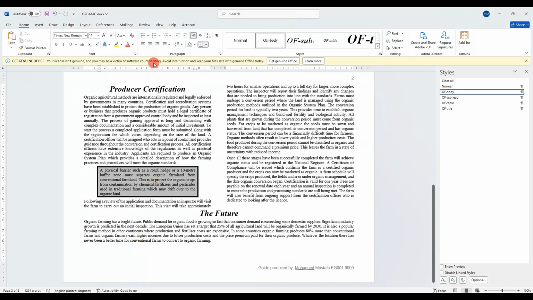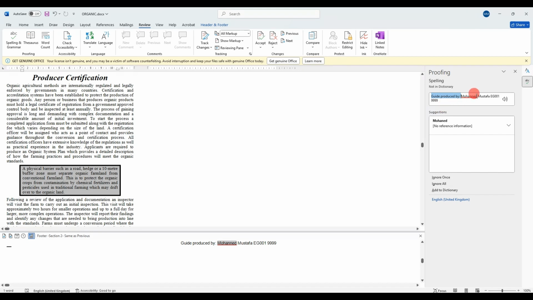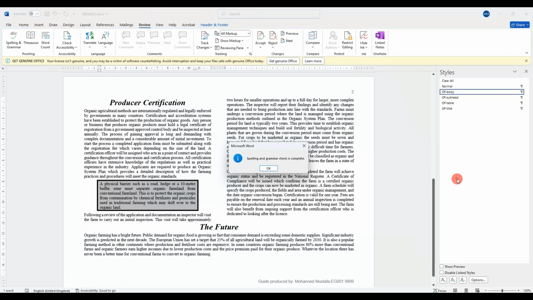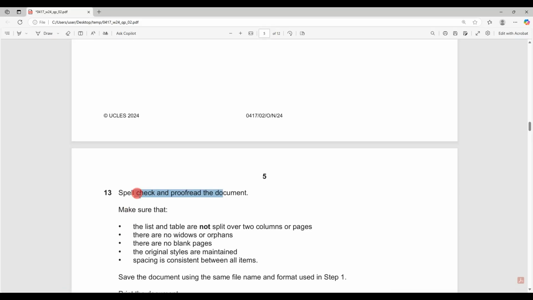Spell check and improve the document if we have any spelling mistakes. How do we spell check? You go to Review, Spelling and Grammar. My name, of course, we ignore it, and there are no grammatical mistakes here, so we're done.